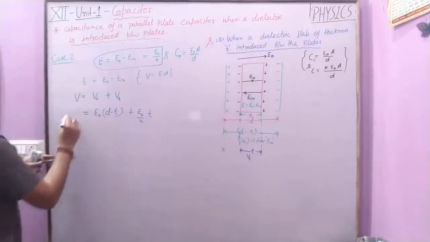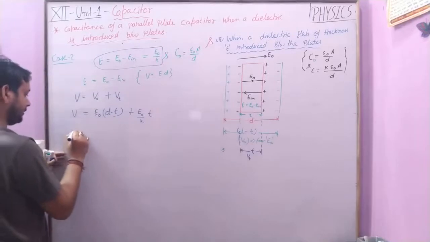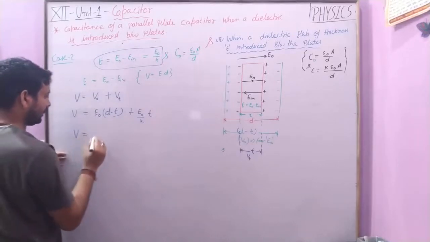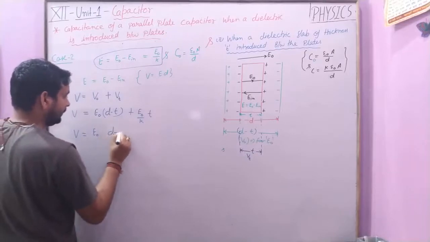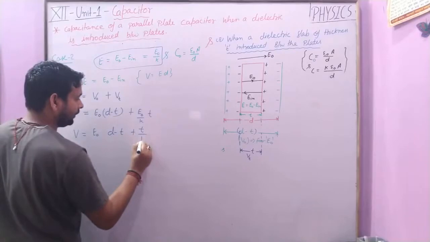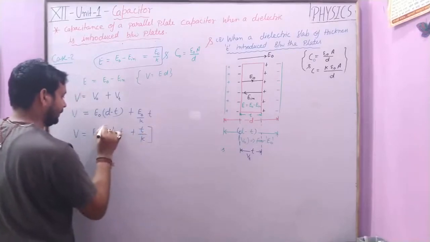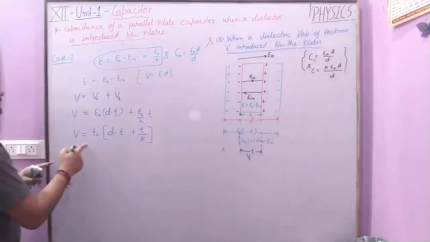This is actually the potential when a dielectric slab is introduced. Therefore V is equal to E naught into d minus t plus t upon K. This gives the result for the potential.